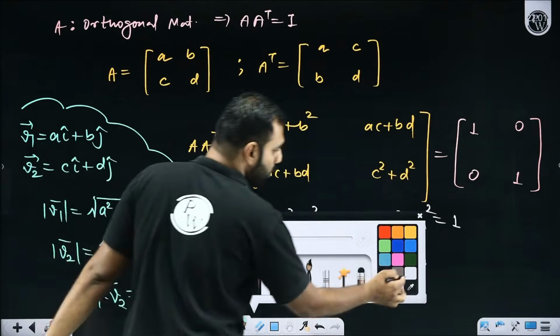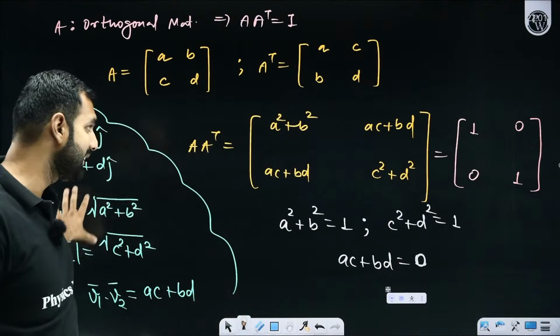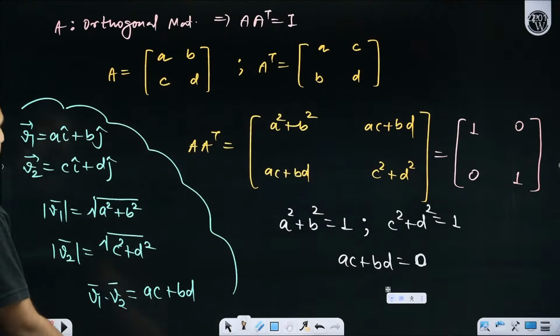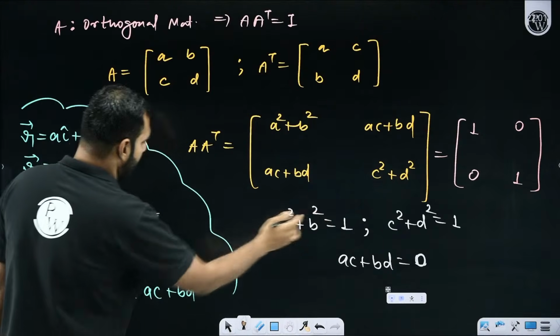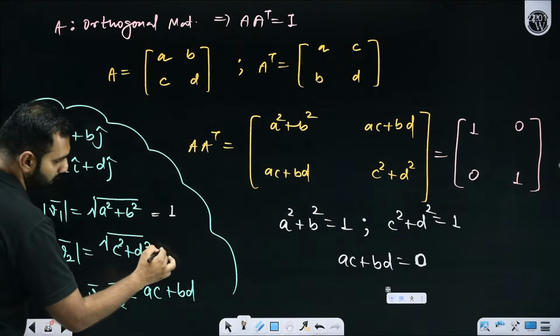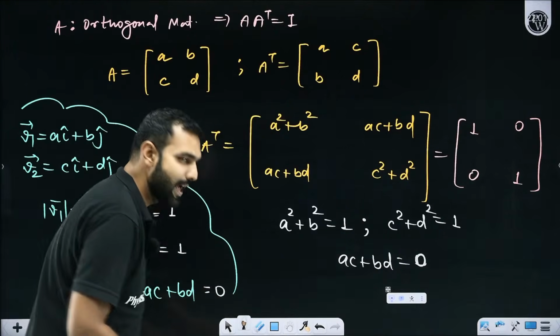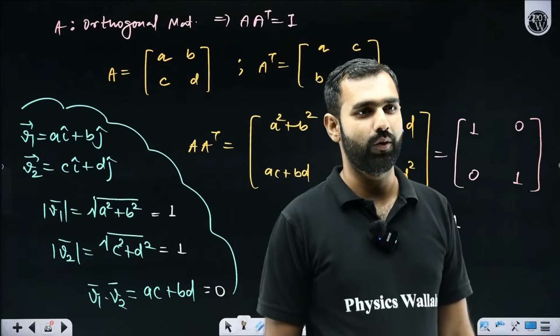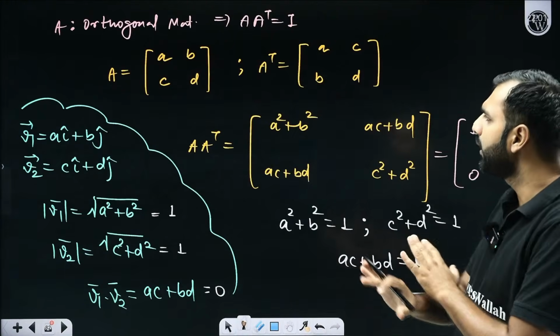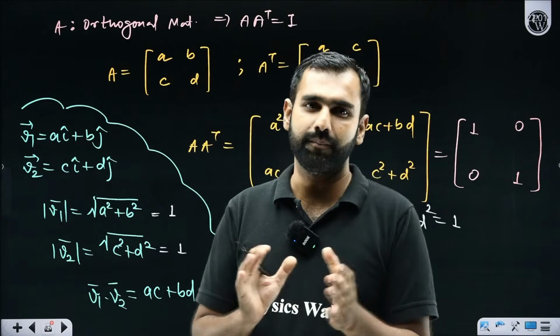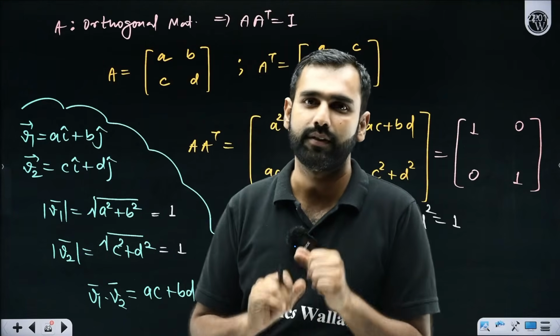Now, if you have noticed something beautiful and relate this with this, you're reaching something really beautiful. What do I mean by that? a square plus b square is 1, c square plus d square is 1, and ac plus bd is 0. Have you noticed something really amazing, something really insightful? What I am going to say next is something really, really amazing. What is that? Pay attention.